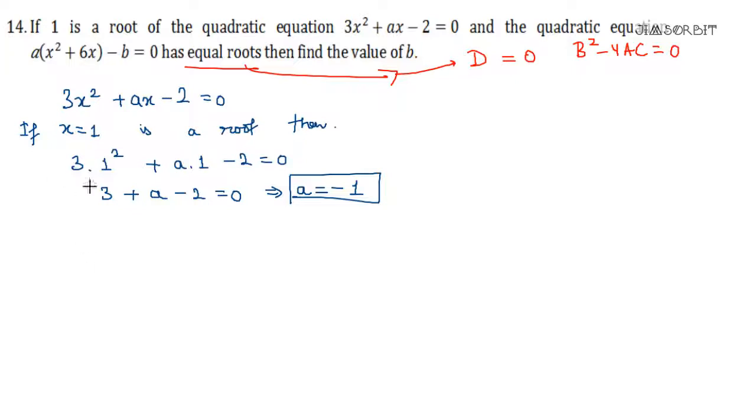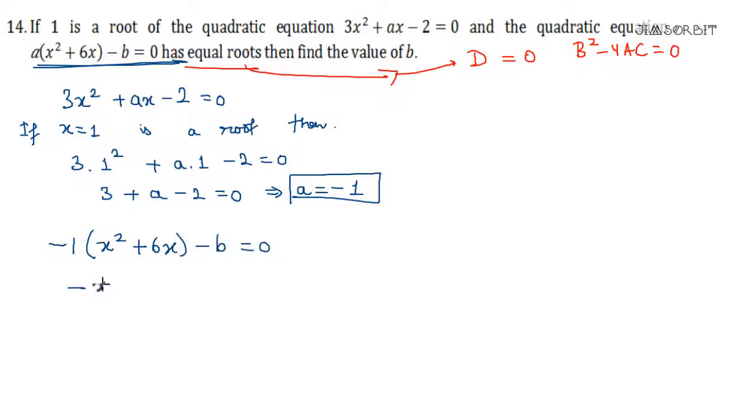We have got that a is a root, and the quadratic equation has equal roots. Now, if the quadratic equation has equal roots, what will the discriminant be? First of all, let us write this equation in the correct standard format. This will be minus 1 x square plus 6x minus b is equal to 0.